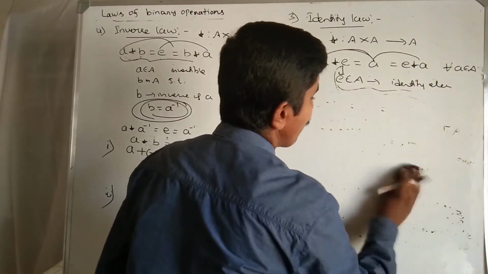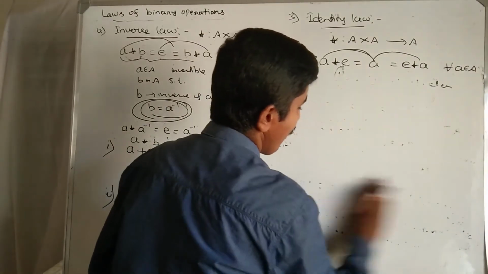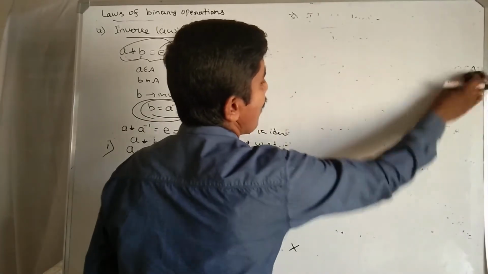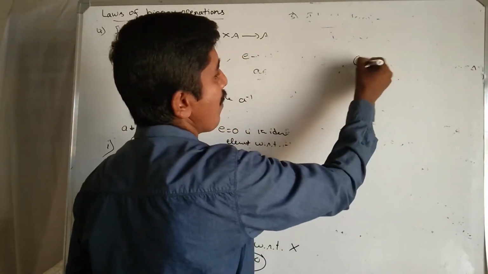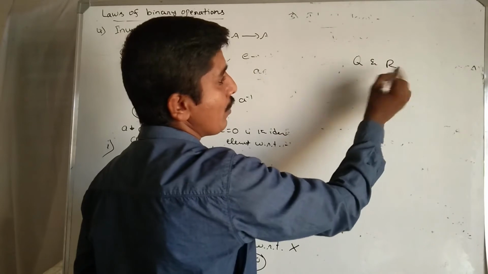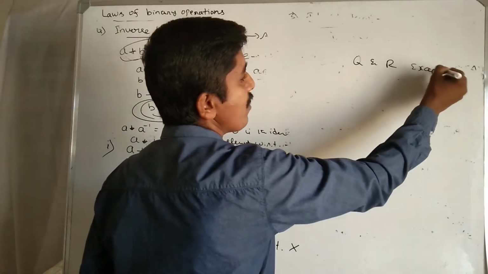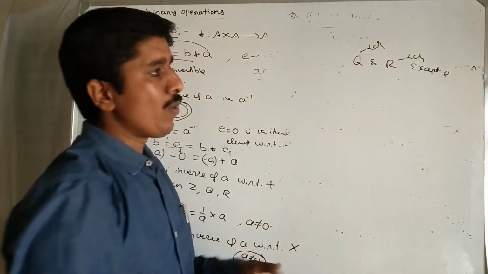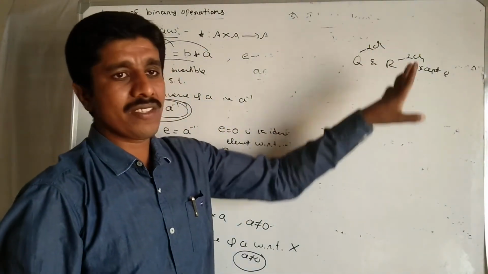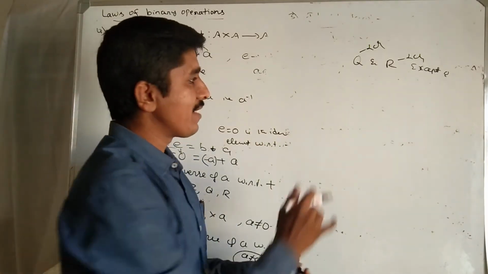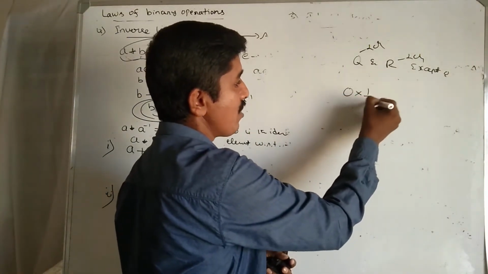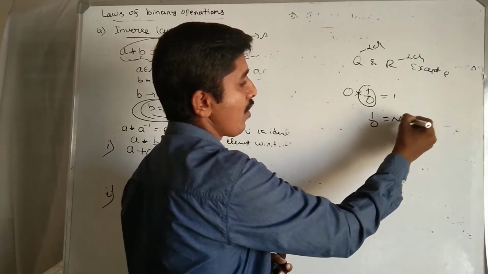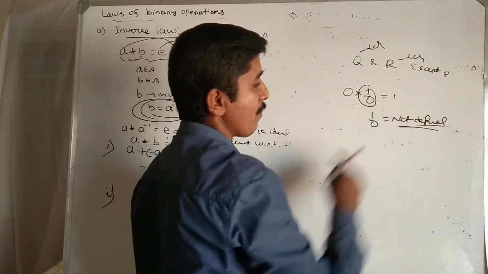So the inverse of any element exists on the set of all rational numbers and real numbers except 0. That means on Q minus {0} and R minus {0} the inverse exists, and the inverse of 0 does not exist. Inverse of 0 means 0 into 1 by 0 equal to 1, but 1 by 0 is not defined. Mind it.